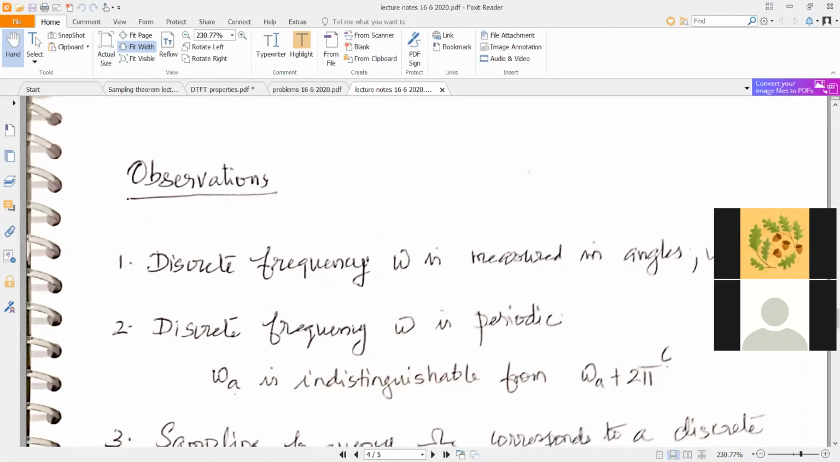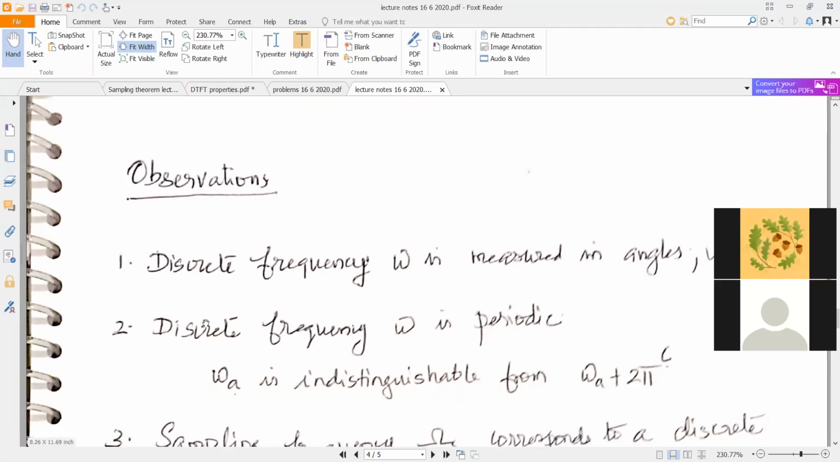Discrete angular frequency omega, small omega, is measured in angles, not in radians per second. So omega, small omega, will have the unit of radians. Okay, so the unit is radians.